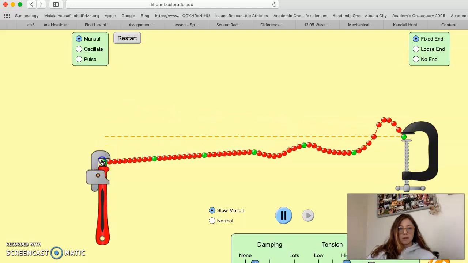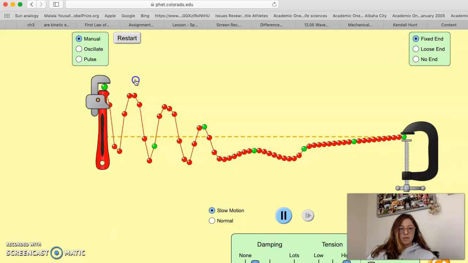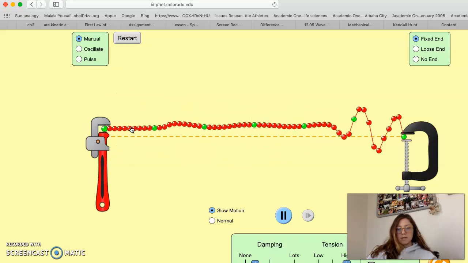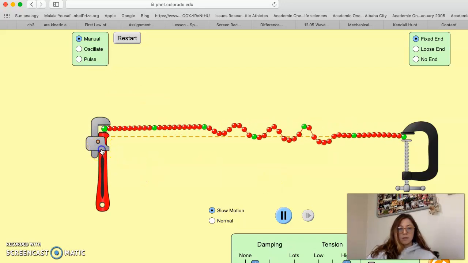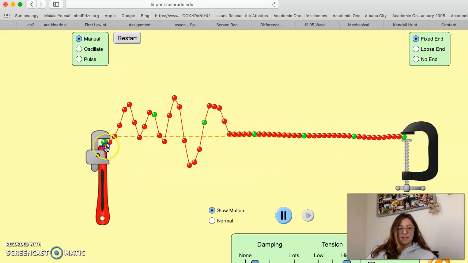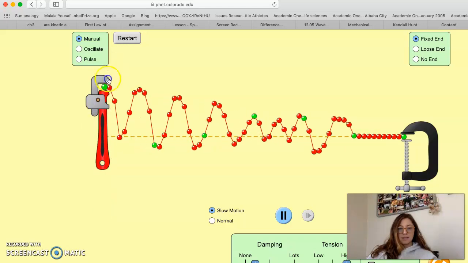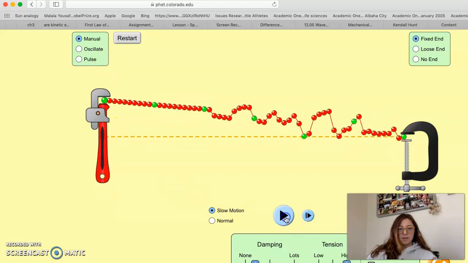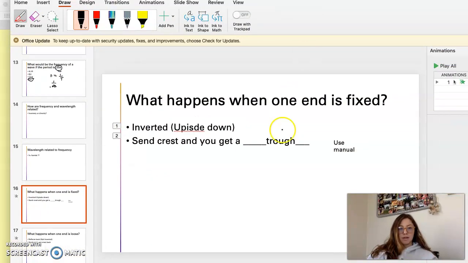I'll do that again. One more time. So we should notice that it reflected upside down, so it was inverted. So when you send a crest, you get a trough back, okay?